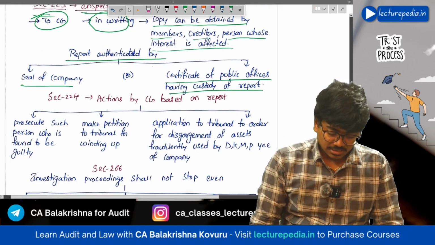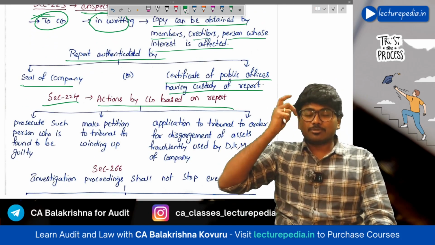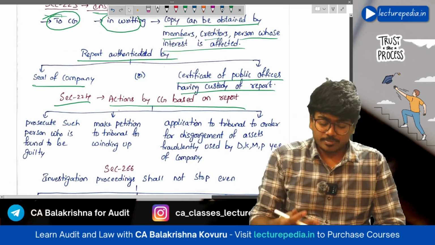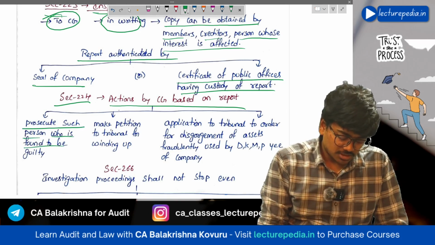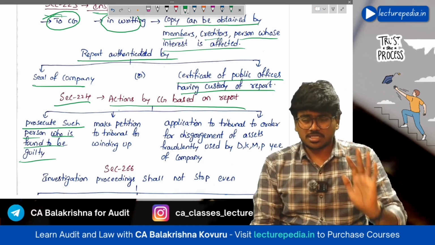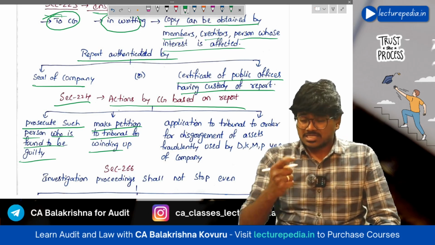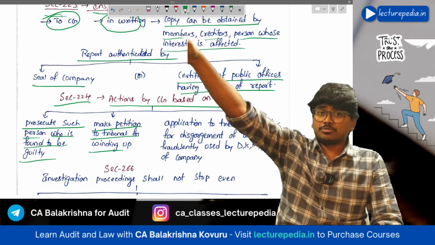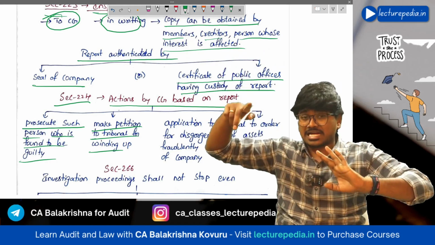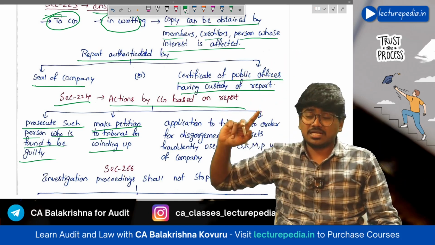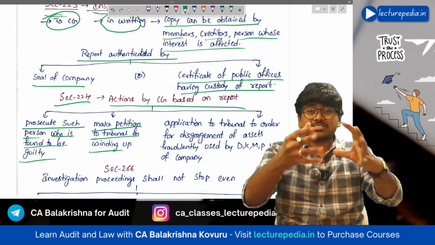Okay, next. Section number 224, actions by central government based on the report. Now, central government has received the report of the investigation given by the inspector. Based on the report, certain actions can be taken by central government. What are they? Prosecute such person who is found to be guilty. Okay, it can initiate criminal prosecution. Make a petition to the tribunal for winding up of the company. Okay, central government can make a petition to the tribunal. If in investigation it is proved that this company is doing fraudulent activities, you please wind up this company. Like this, the central government can approach the tribunal. Winding up means closing off of the company.